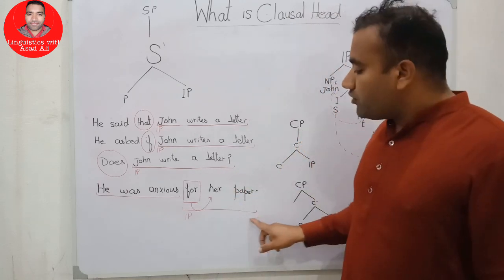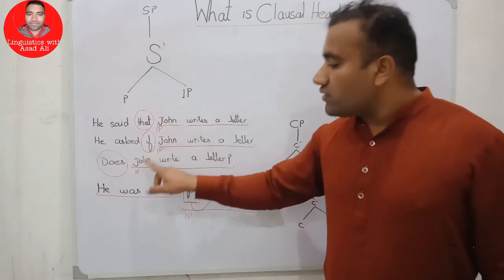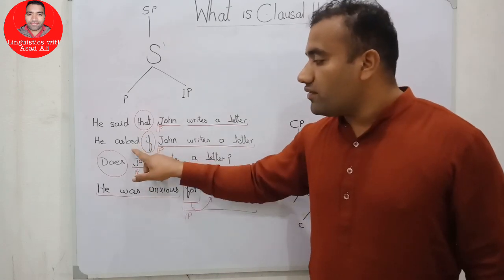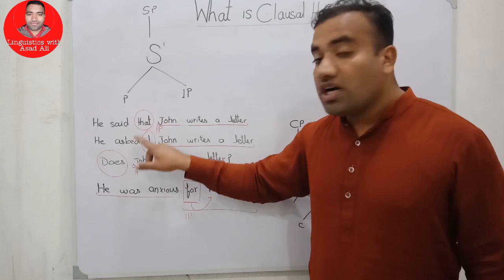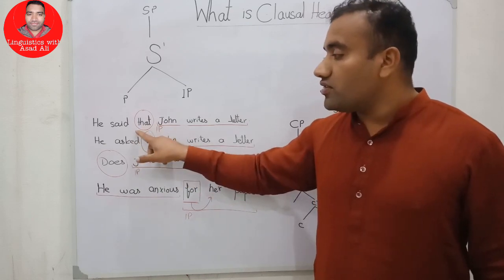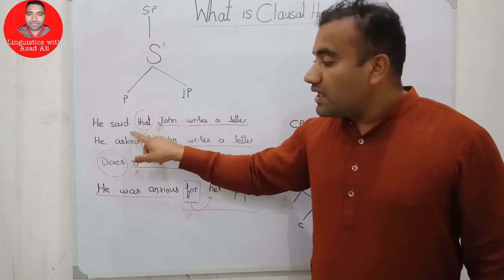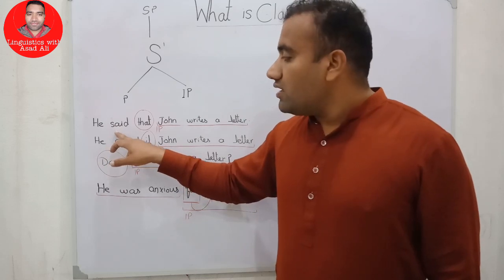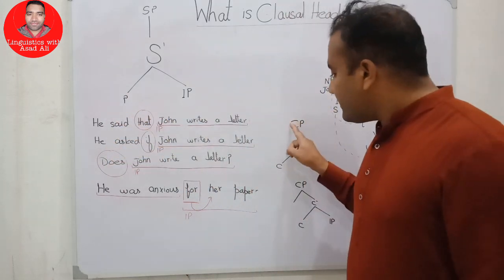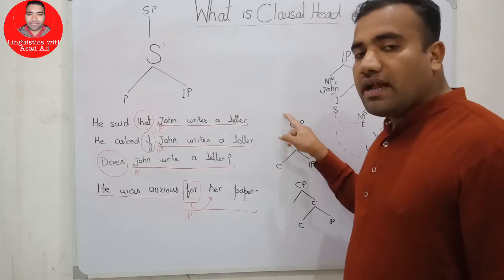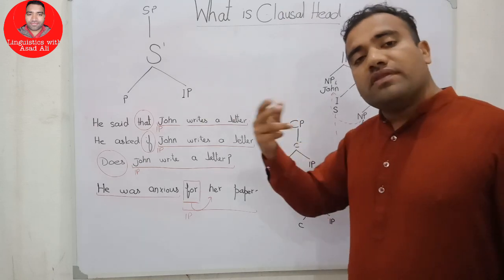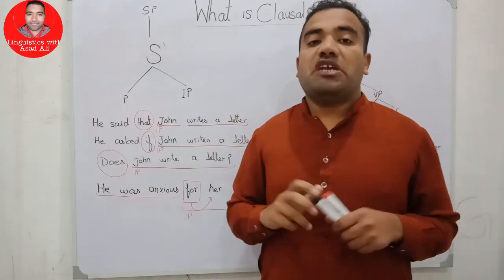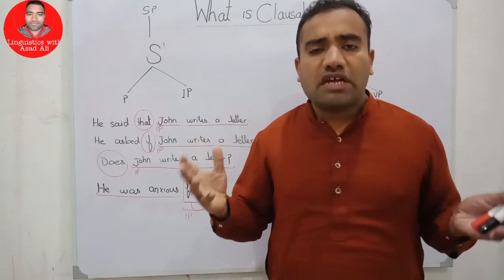So we can say that this is our embedded clause and this is our CP clause, interrogative, and this is the CP clause, this is the interrogative finite clause, and this is the declarative clause, and this is the CP level. And here this V selects the CP as a complement, and then there is the recursive system that generates the natural sentences, what we speak, what the children speak, what everybody within the language speaks.